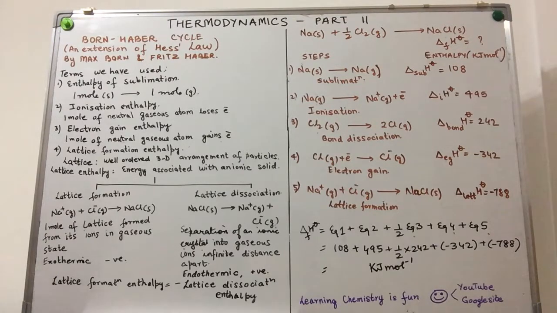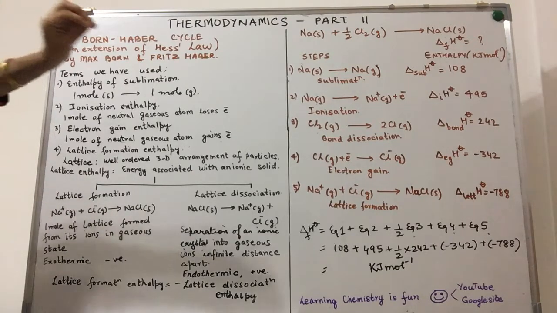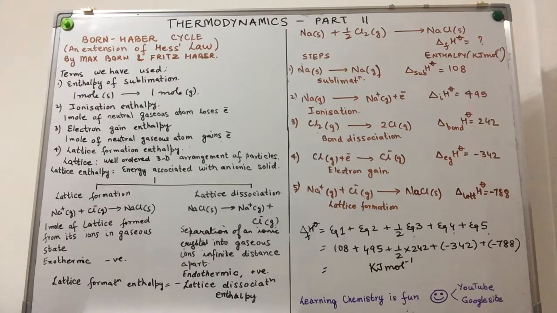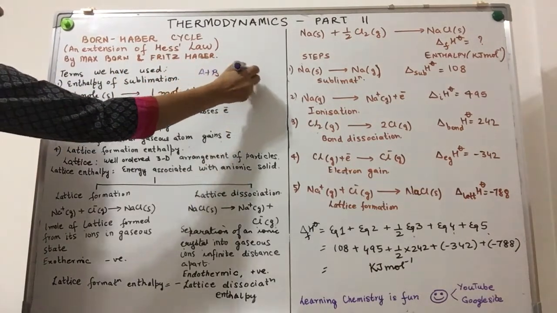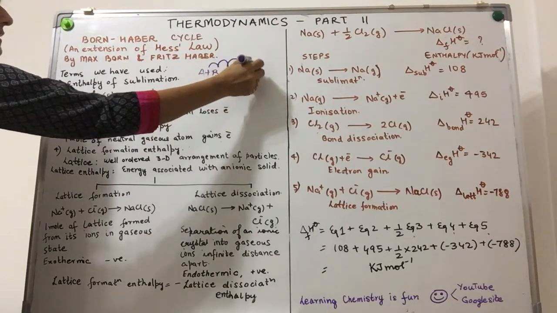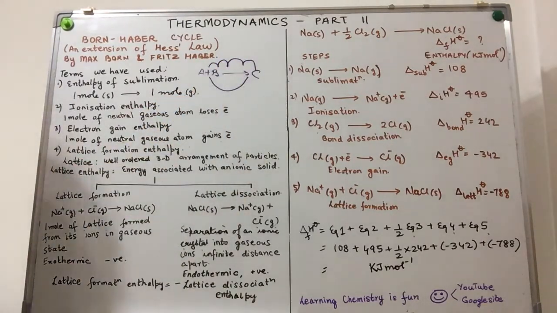We are extending the concept of Hess's law in terms of what we call the Born-Haber cycle. This was given by two German scientists, Max Born and Fritz Haber, in order to deal with the energetics, or the energy associated with a chemical reaction or a chemical process. So this is nothing but an extension of Hess's law. What is Hess's law? Whether a process takes place in one step or a number of small steps, the enthalpy change remains the same. You have to remember this.